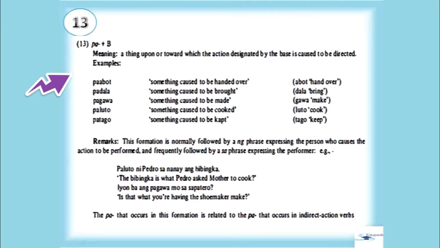Tago, keep. This formation is normally followed by a noun phrase expressing the person who causes the action to be performed, and frequently followed by the sa phrase expressing the performer. For example, we have paluto ni Pedro sa nanay ang bibingka. The bibingka is what Pedro asked mother to cook. Iyon ba ang pagawa mo sa sapatero? Is that what you had the shoemaker make? The pa that occurs in this formation is related to the pa that occurs in indirect action verbs.